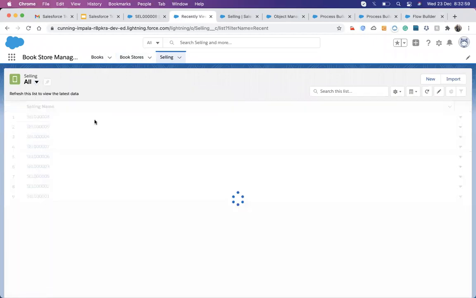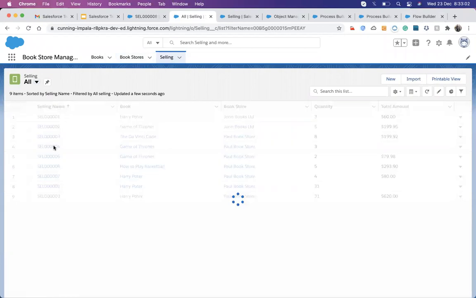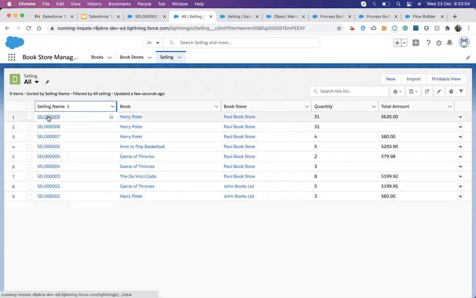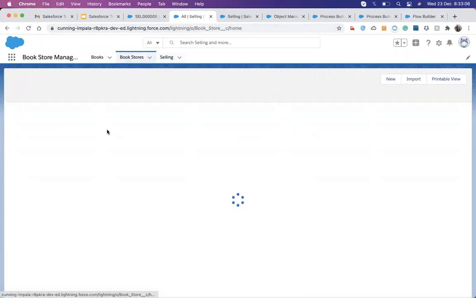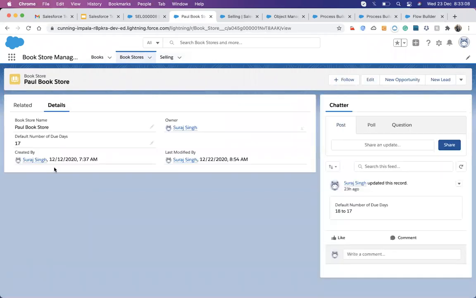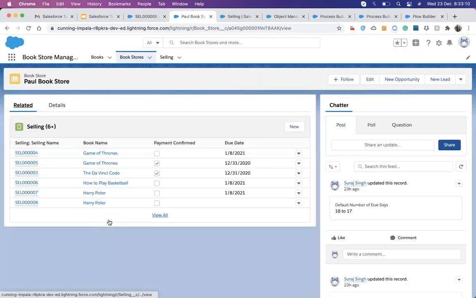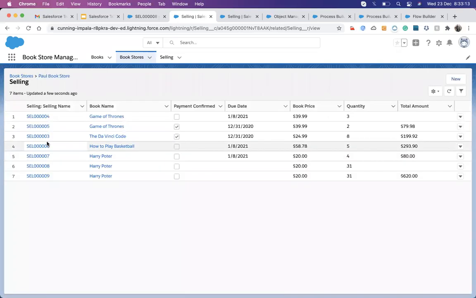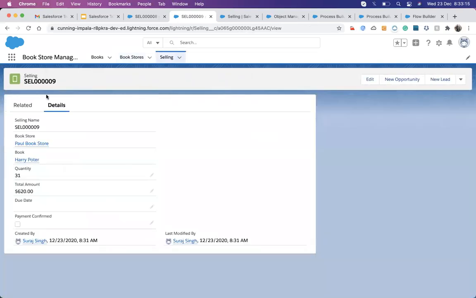Why is it not calculating? Okay, it's not showing the 9th one here. That's why. Let me go to the view all. It's showing up to 8. Now it's showing the 9th one. Yeah, now you can see this one got calculated, which means our total amount value is calculating.